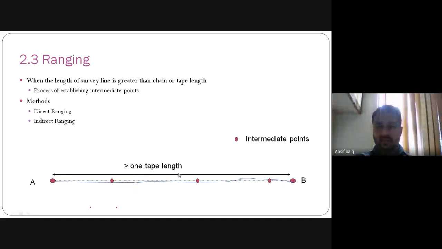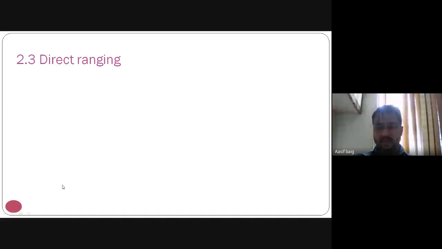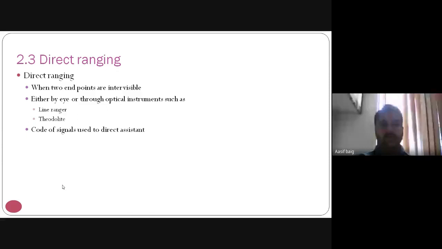These dotted points are the intermediate points between stations A and B. So what is the procedure for direct ranging?